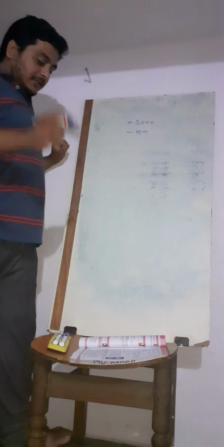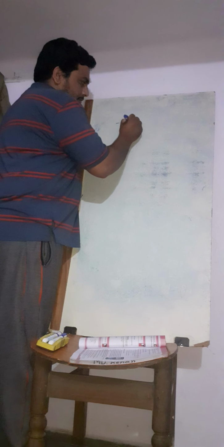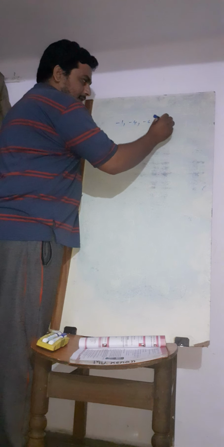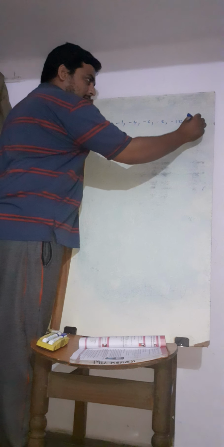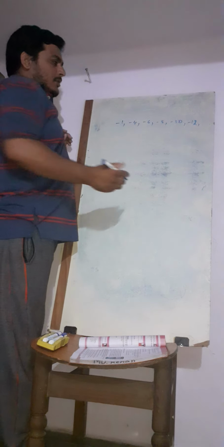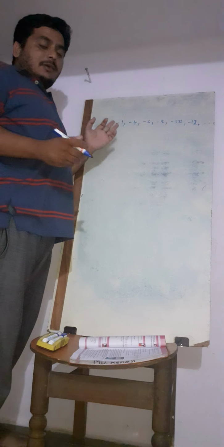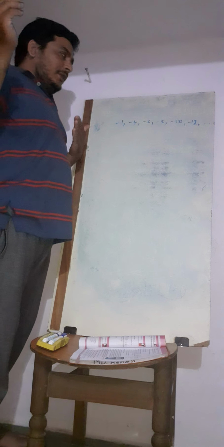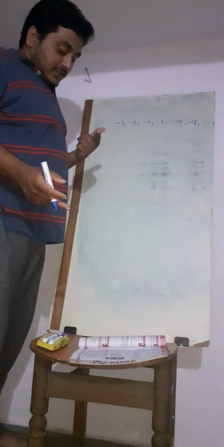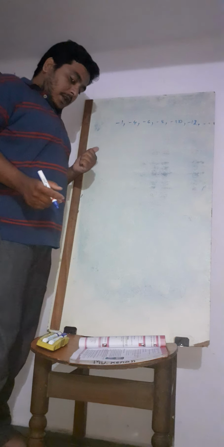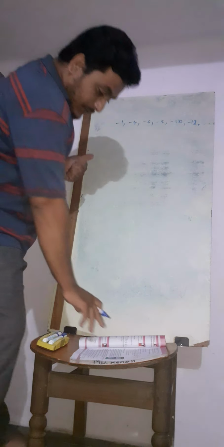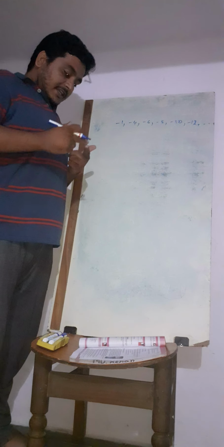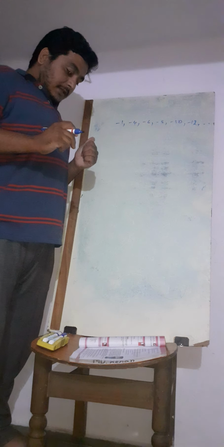Next, he says to write any 5 negative integers. For example: minus 1, minus 4, minus 6, minus 8, minus 10, minus 12, minus 11. You can write anything; if you have a minus number, all of that is considered a negative integer. In the same way, positive integers also. He gave you the next question; write it as homework and send it to me.